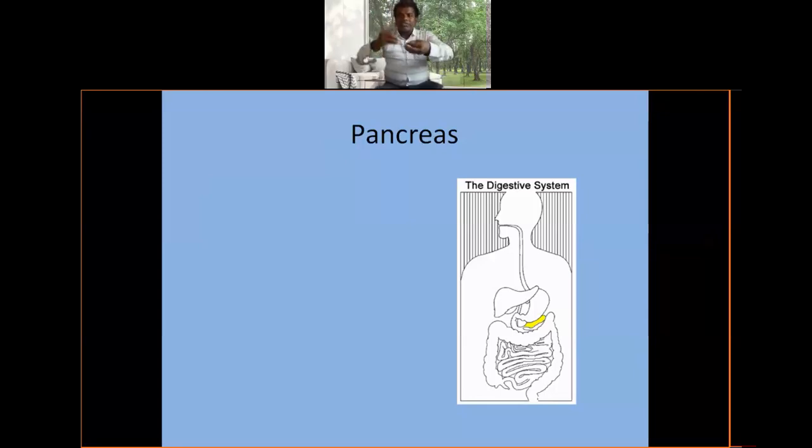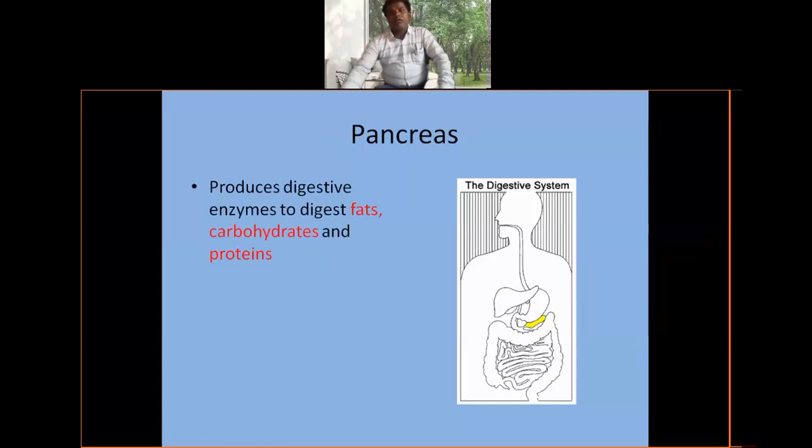The pancreas is connected with the duodenum by the pancreatic duct. It looks like a leaf-like structure. Very important.